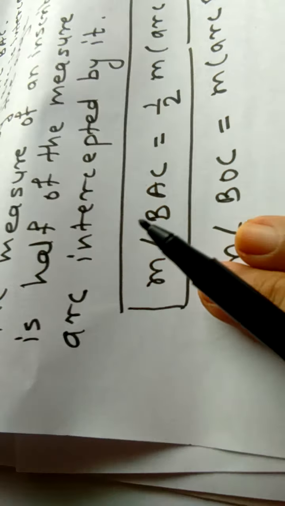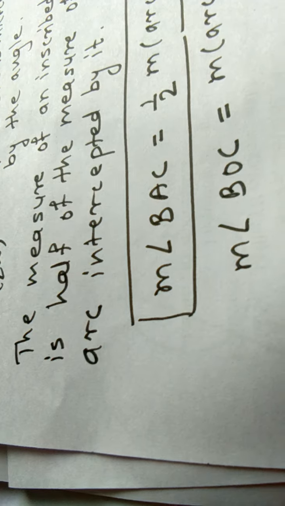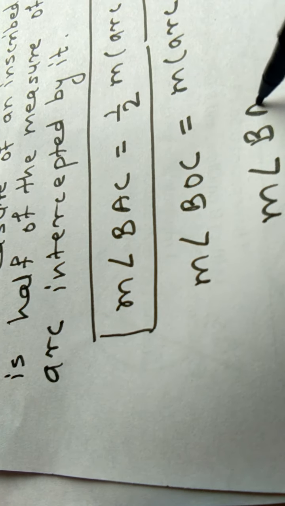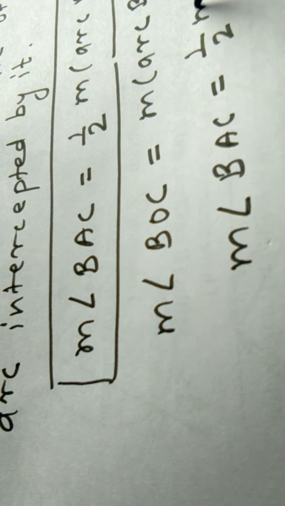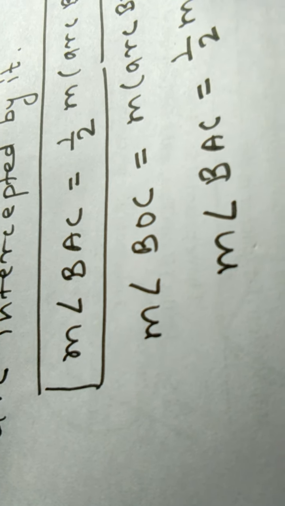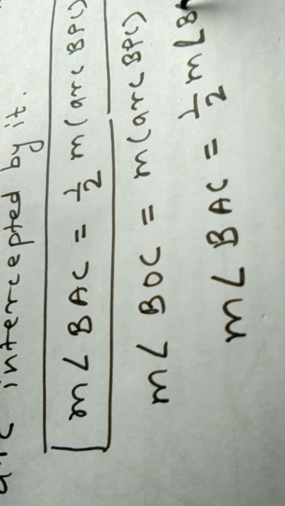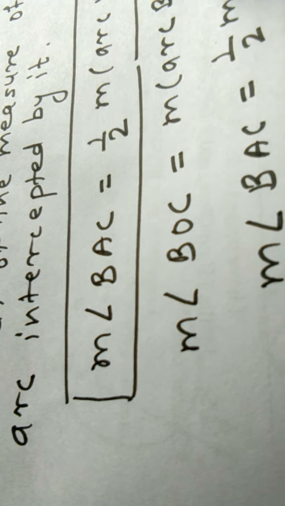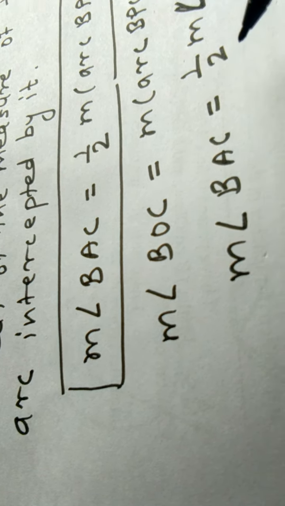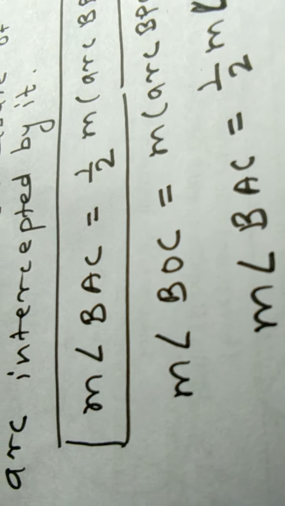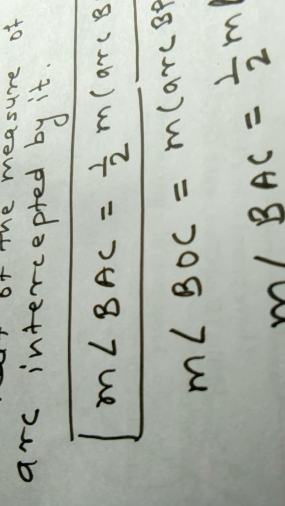From this we can also say that measure of angle BAC is equal to 1/2 measure of angle BOC. हे आपण inscribed angle च्या थेरमवरून घेतलं.